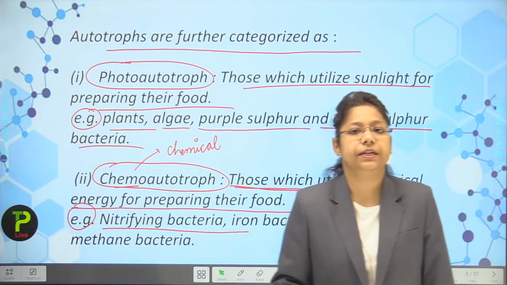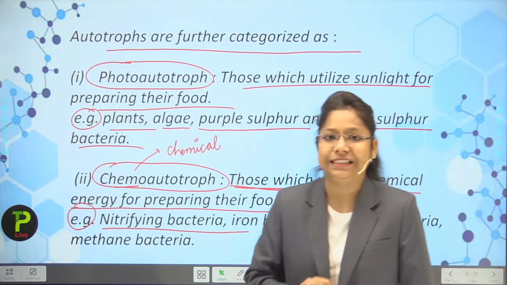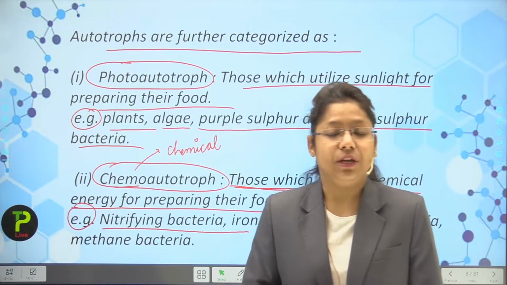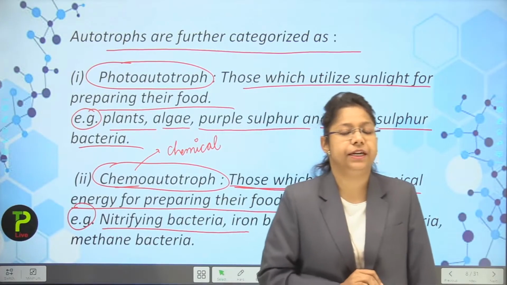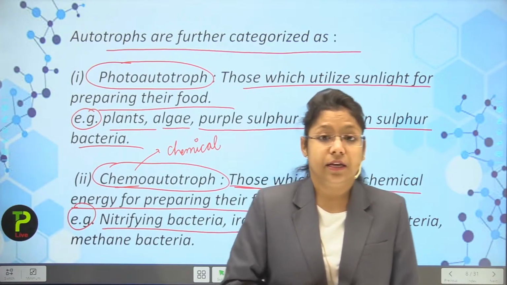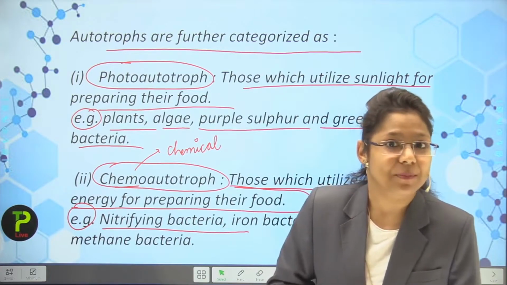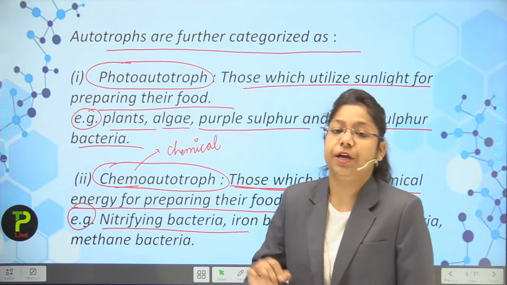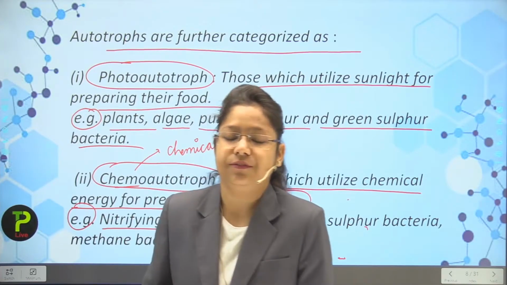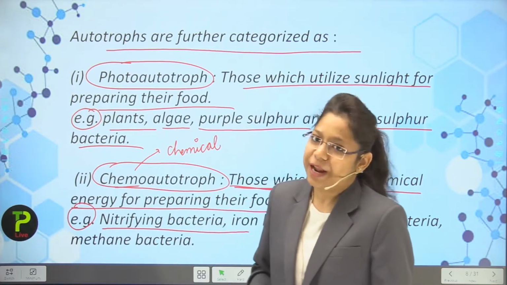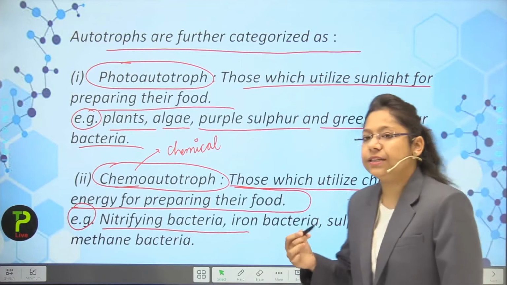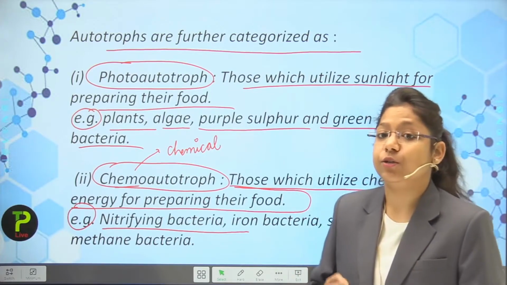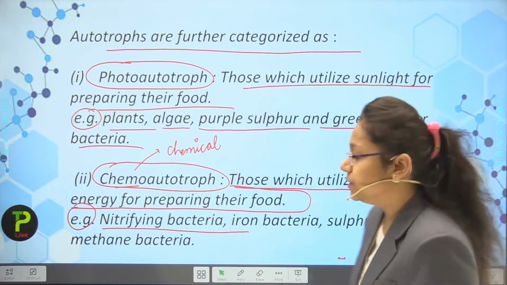Actually, nitrifying bacteria are those bacteria which are present inside the soil. Have you heard about nitrifying bacteria in the 9th class as well? The rhizobium. Did you understand this? The rhizobium which lived in a symbiotic relationship with leguminous plants. Okay, so are you remembering the things that you were taught in the 9th class? So this is the nitrifying bacteria.